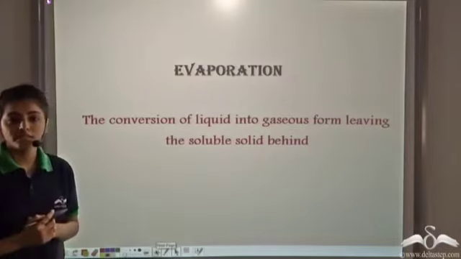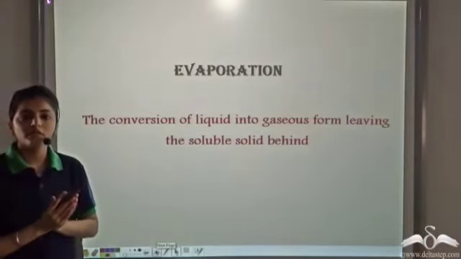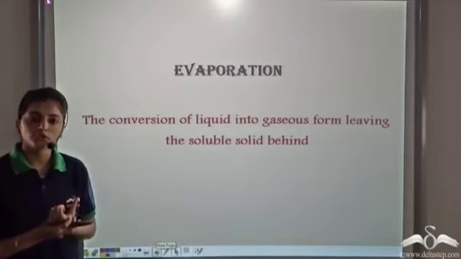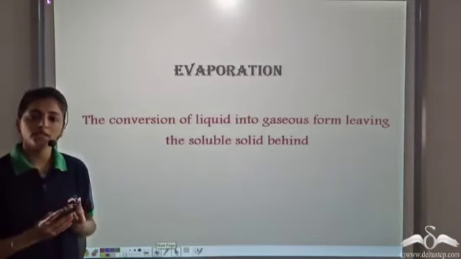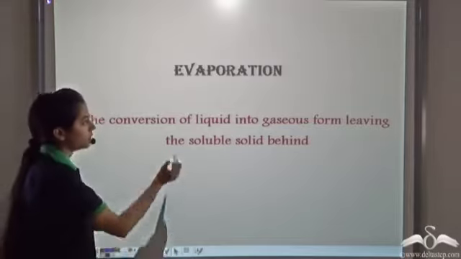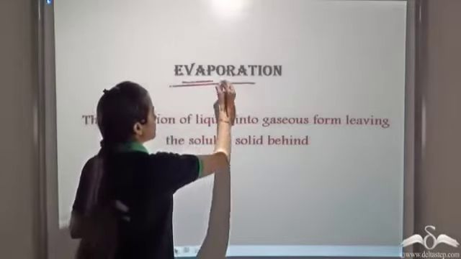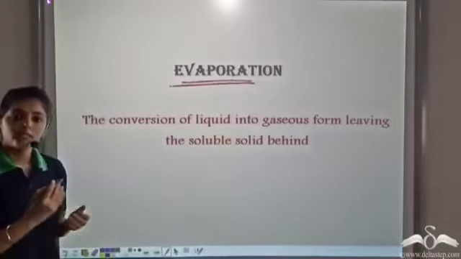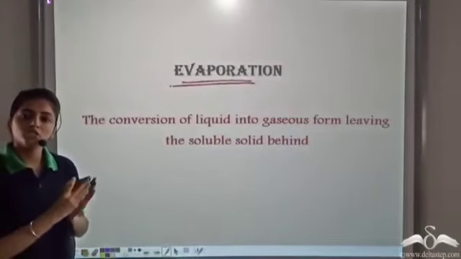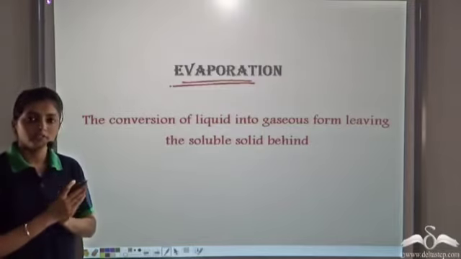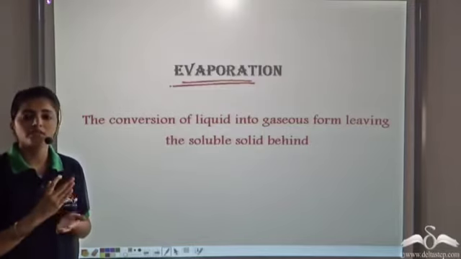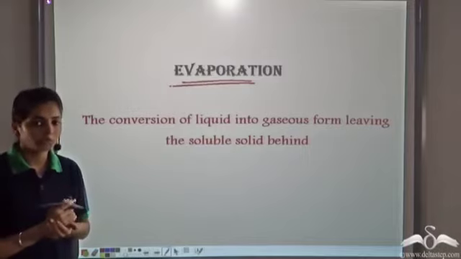So in this process, when we have a homogeneous solution, that is, we have a soluble solid which is dissolved in a liquid, we use a process known as evaporation. In this, the liquid evaporates, it changes into the gaseous form, leaving the soluble solid behind. So by using evaporation, we can separate the soluble solid from a liquid.